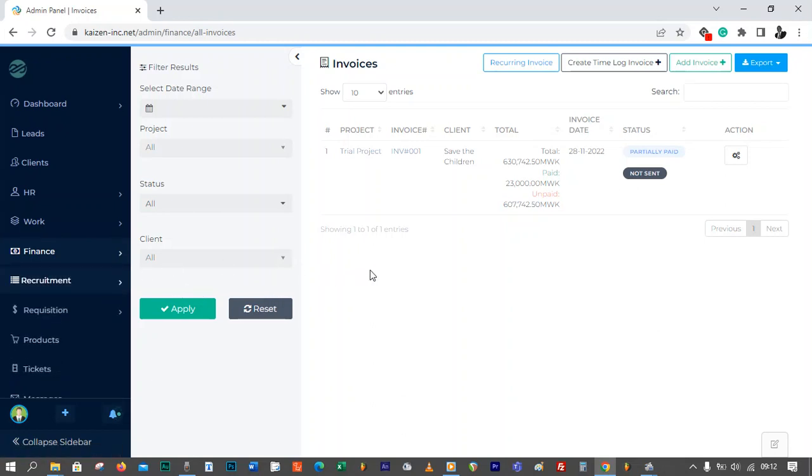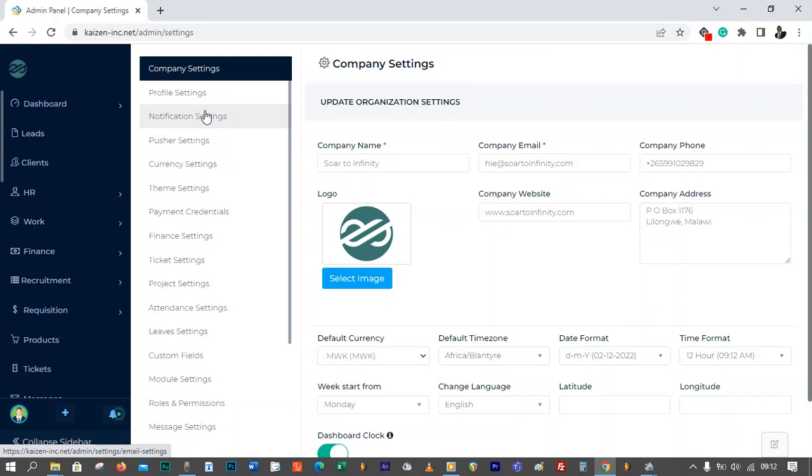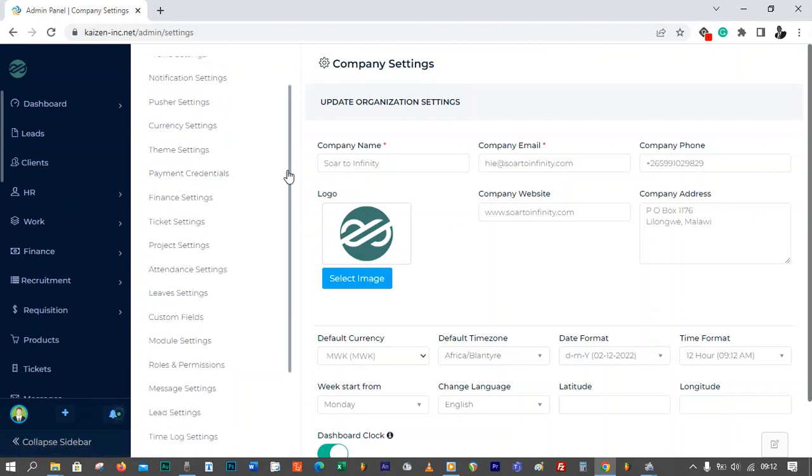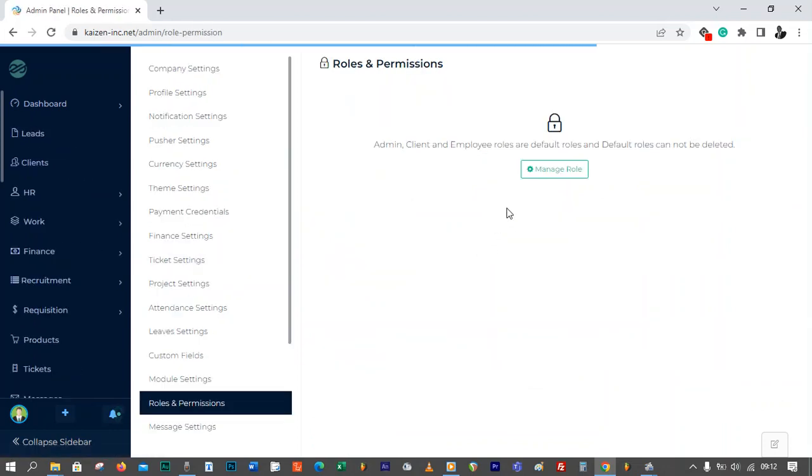So today we are focusing on how you control access to various modules and parts of the system through the settings. This is where you go to the settings down here. When you click that, you go to roles and permissions. So you scroll down here until you get to roles and permissions. When you click that, it's going to allow you to create roles.